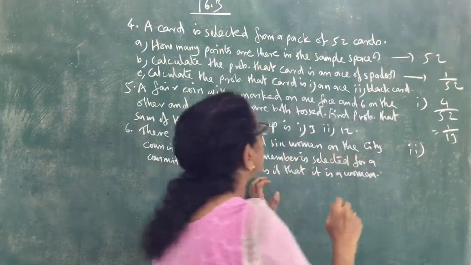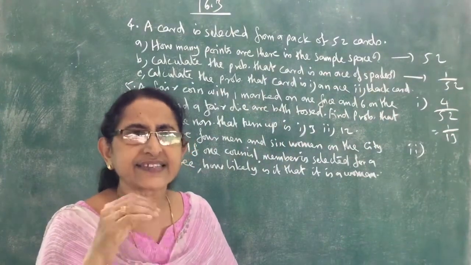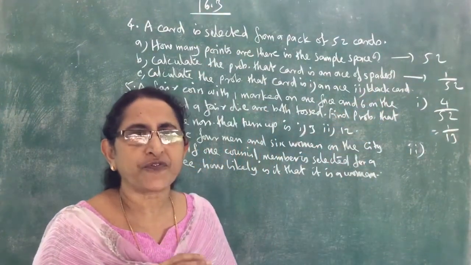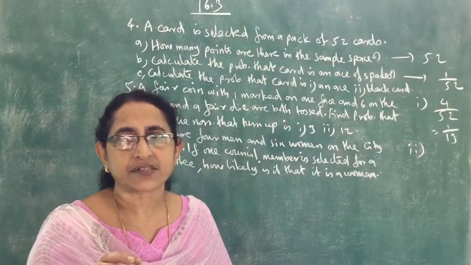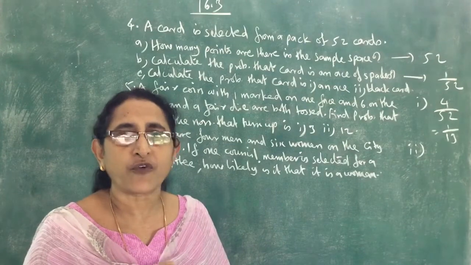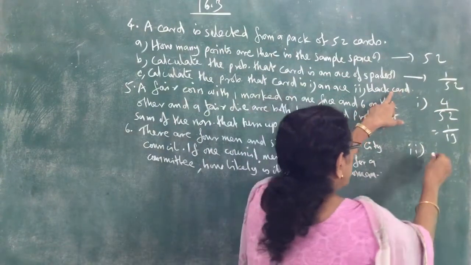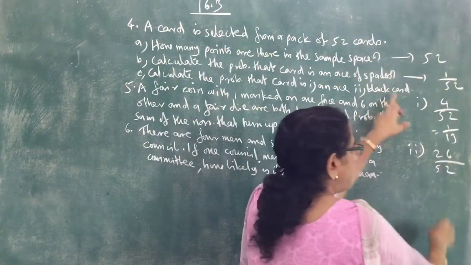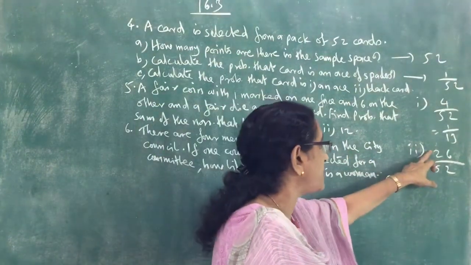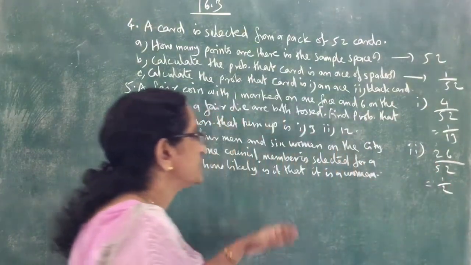Now the second one, the required probability is that we want to get a black card. So the card selected from 52 cards should be a black card. We know that in the pack of 52 cards, there are 26 black cards. So the number of favorable outcomes is 26, divided by the total number of possible outcomes, 52. So the required probability is 26 by 52, which is equal to 1 by 2. So that is the answer.